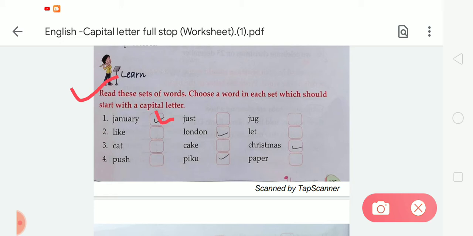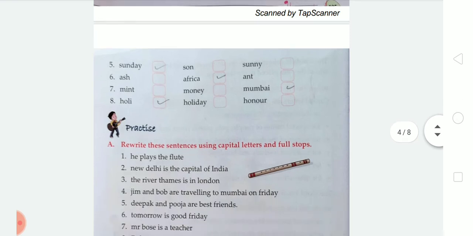In the second, London, glad. So we have to take London. Okay. Third, cat, cake, Christmas. So we have to take Christmas. After that, push, piku, paper. So we have to take piku. Okay, students, so now moving to the next.